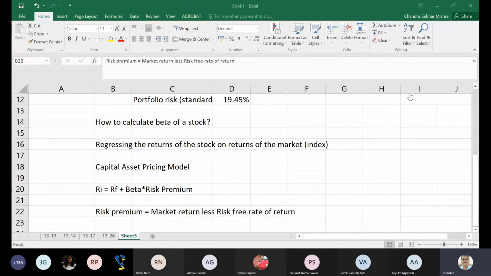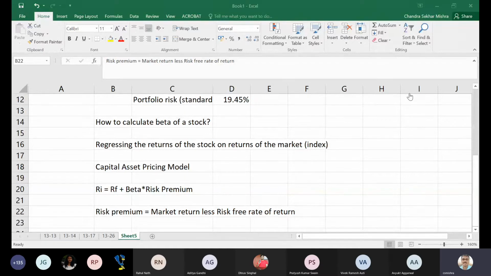Similarly, how do you know what is the risk-free rate of return? One simple method could be to take the State Bank of India long-term fixed deposit rate, which could be around 6-7%, 7% as such. Or you can take the treasury bill yield, or take a Government of India long-term security, a 10-year bond yield, which could be let's say 5-7%, whatever that may be. So let's say I assume market return as 15% and risk-free return as 7%.